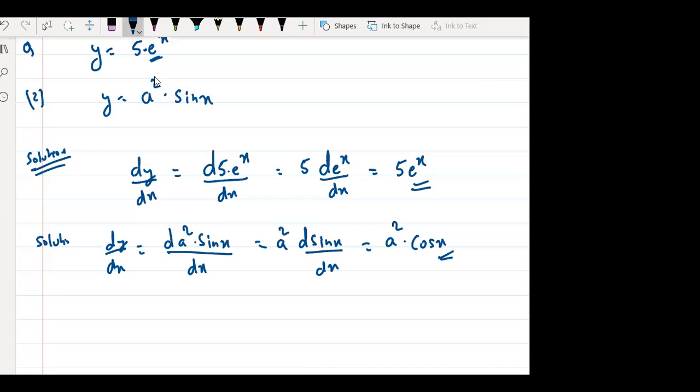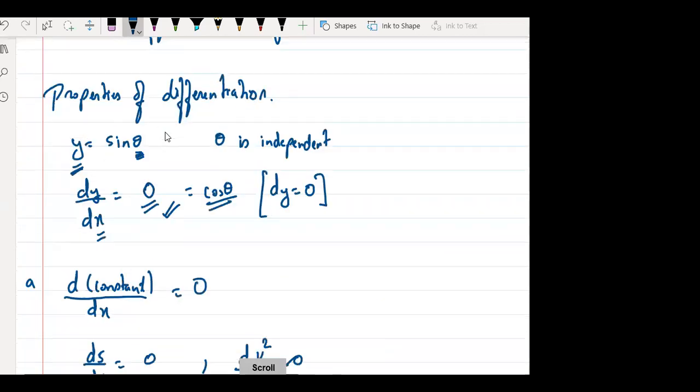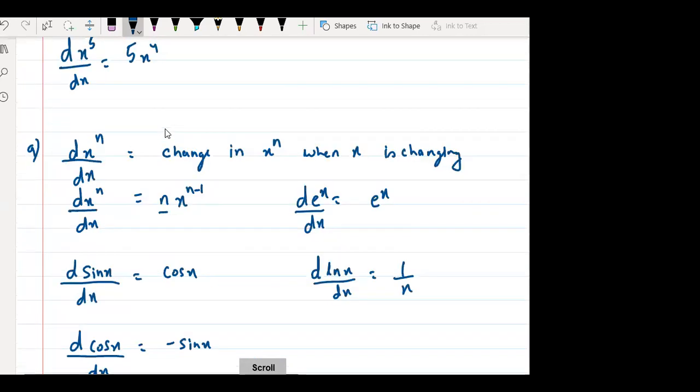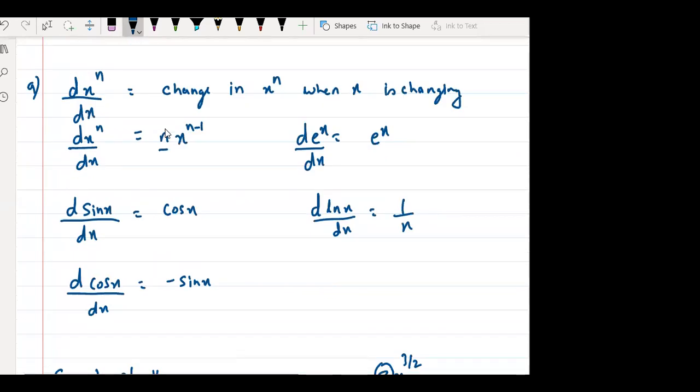Sir, can you show the formulas once? See, there are only 5 formulas. There are many formulas, but I'm using only these 5 formulas today.